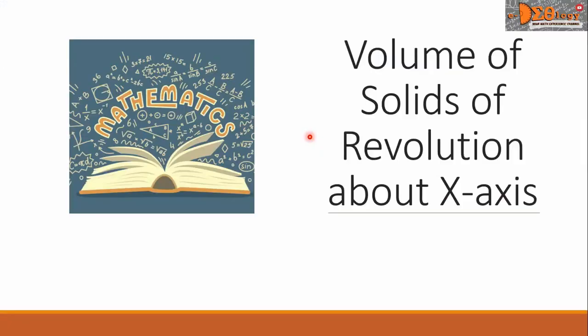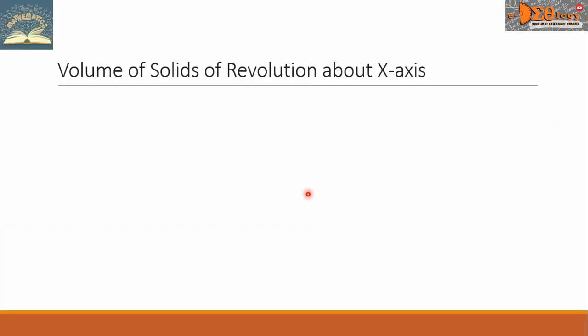Hi everyone, today we're going to study volume of solids of revolution about x-axis. Let y equals f of x be the given curve.